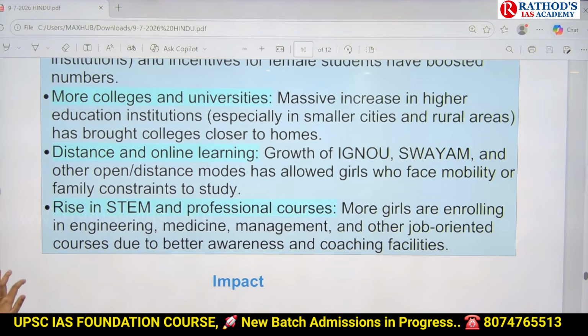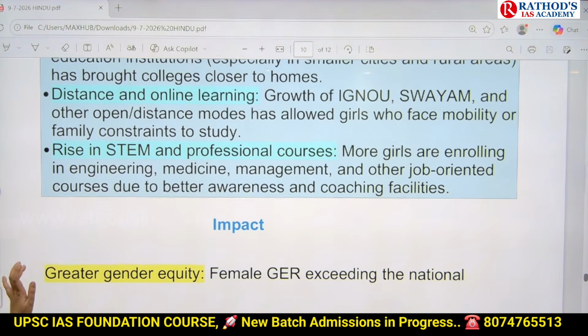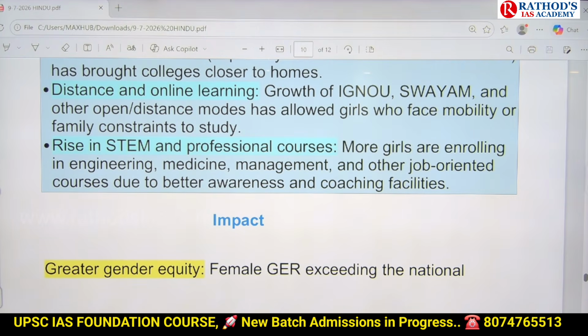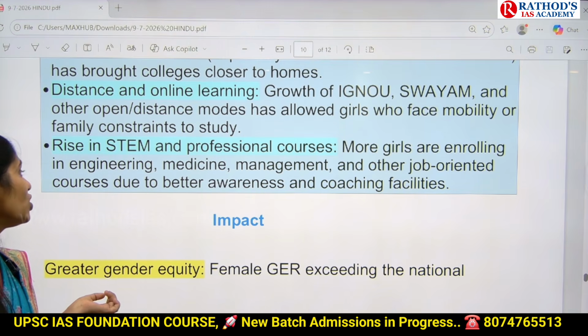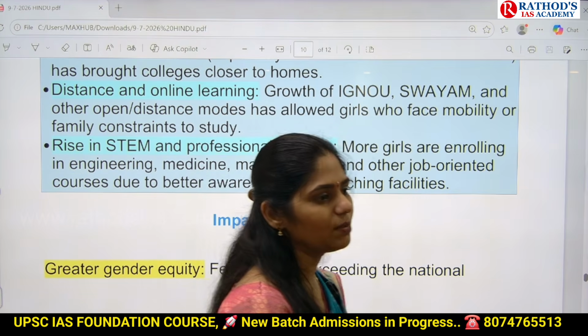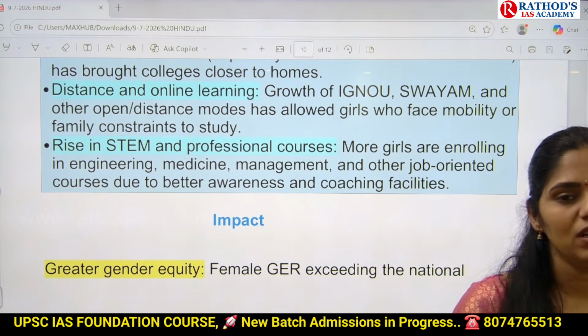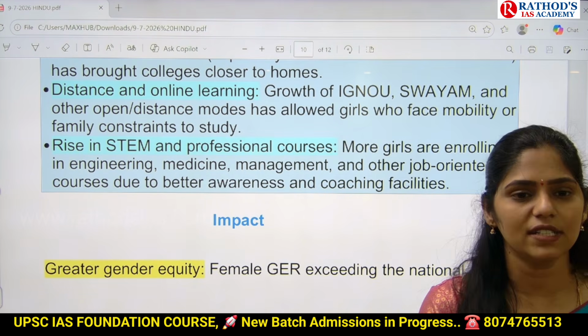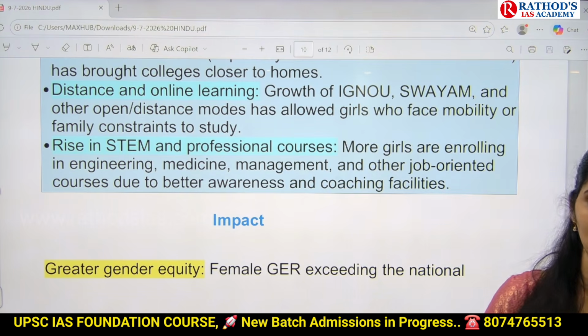Okay, next one is there is increased STEM and professional courses, like more girls now are enrolling in engineering, medicine, management, and even they are getting job oriented courses, and even they are getting some coaching facilities which are available. Because of all these things, there is increased enrollment of women in higher education.